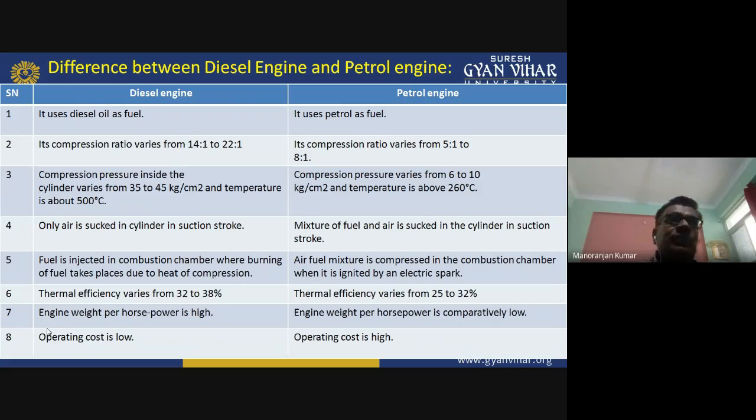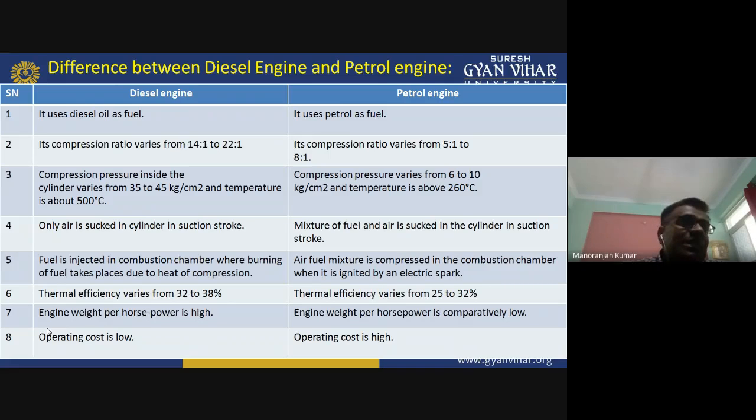above 260 degrees centigrade. In the diesel engine, you have seen when I was explaining the principle of this engine that only air is sucked in the cylinder in the suction stroke, and that diesel is injected during the compression stroke. Whereas in the petrol engine, the mixture of fuel and air is sucked in the cylinder in the suction stroke, and this mixture of fuel and air is prepared in the carburetor.